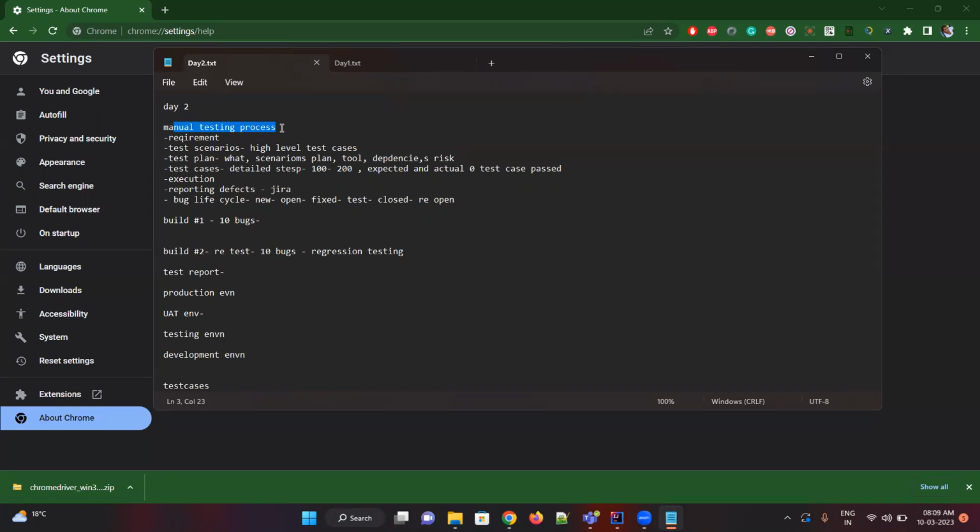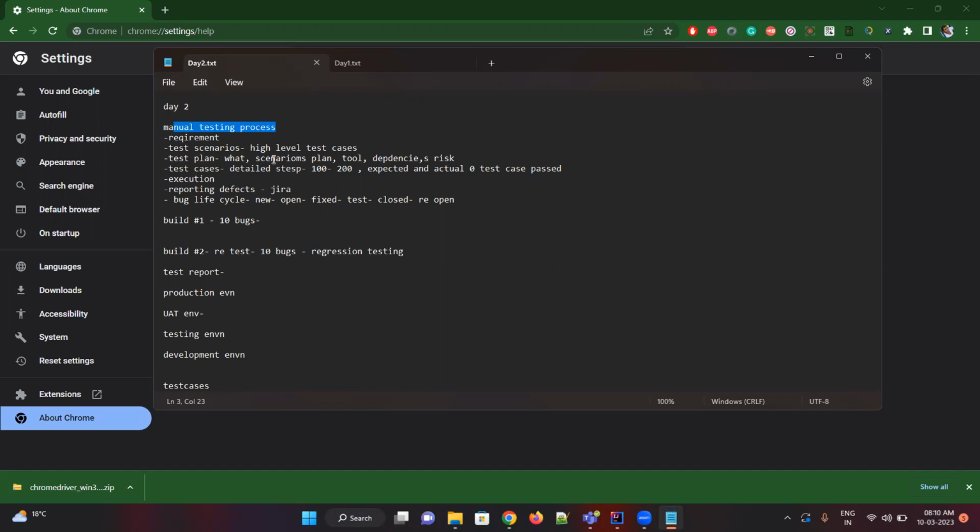So for any application, any project, there is a process first, a testing process. We discussed yesterday why testing is required: to give a sign-off and to make sure the product is ready for the production environment. So we will test it and make sure there are no defects, or only minor defects, which we note. A minor defect can go; a major defect should not go. Defects are nothing but bugs.